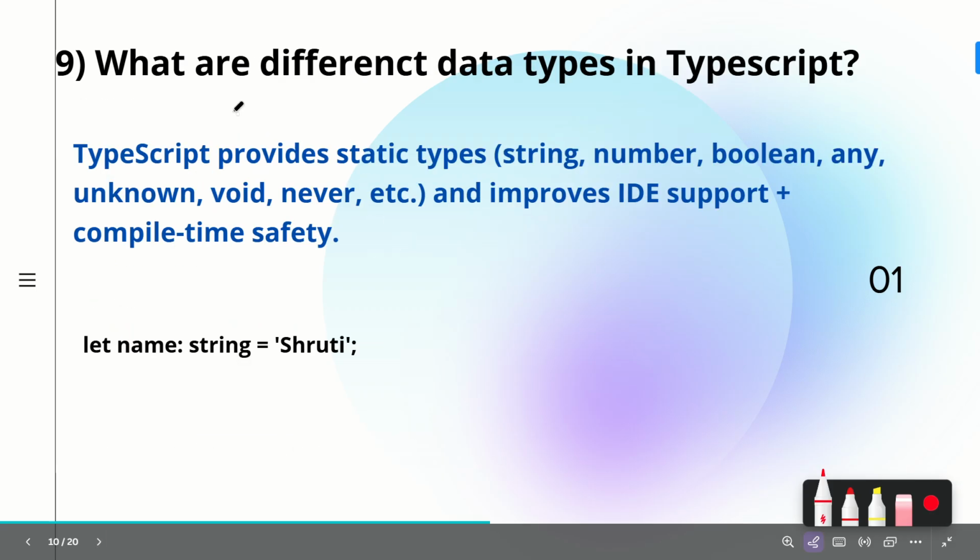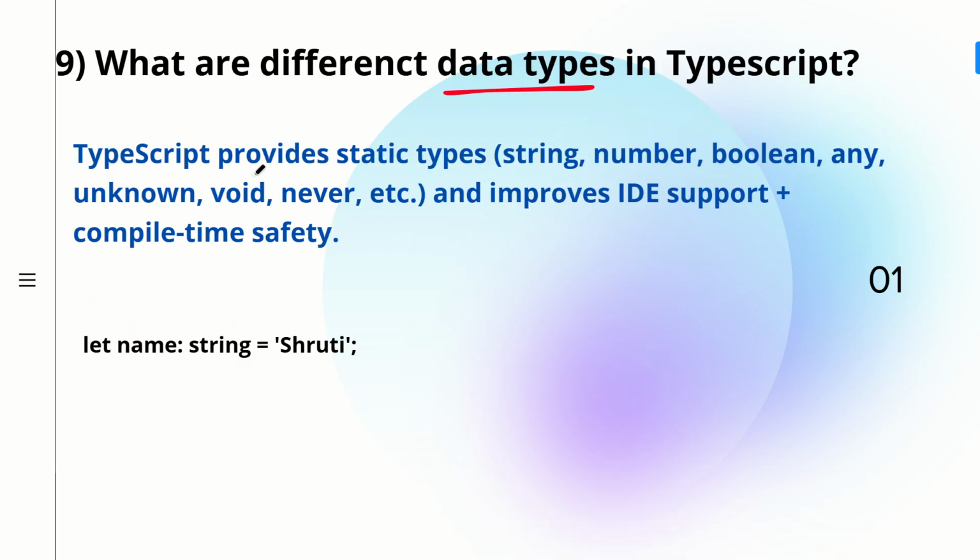Now let's go to the ninth question. What are different data types in TypeScript? So let's see what the different data types are. TypeScript provides static types, like we have string, number, boolean, any, unknown, void, never. So these are the data types present in TypeScript, and they improve the IDE support and are also helpful for compile time safety.